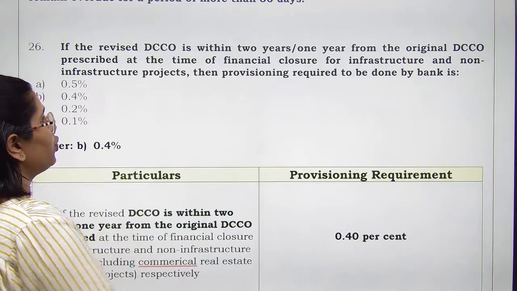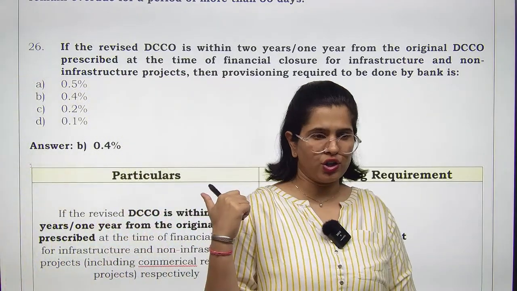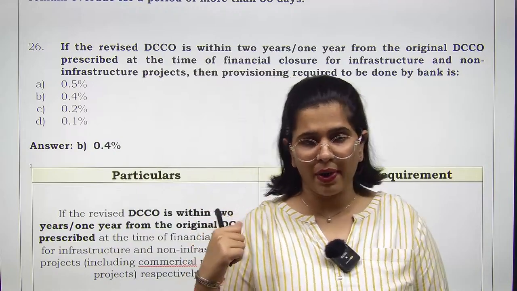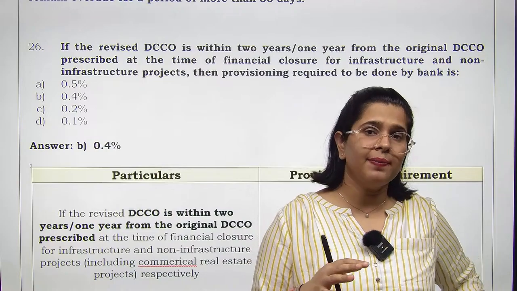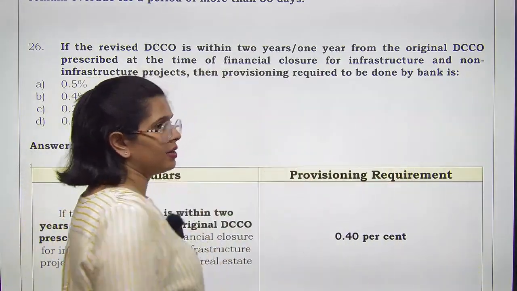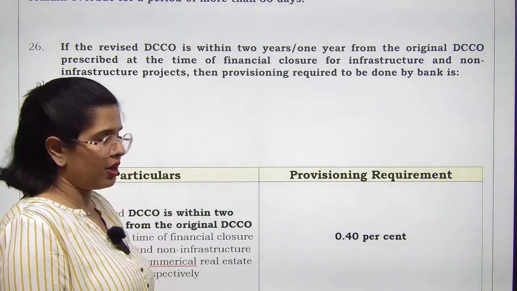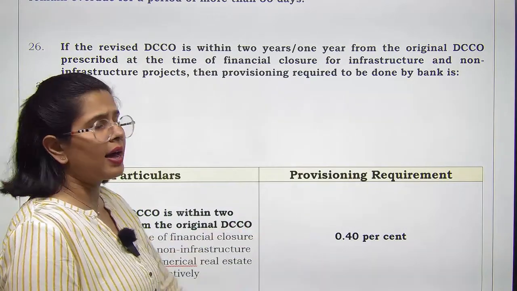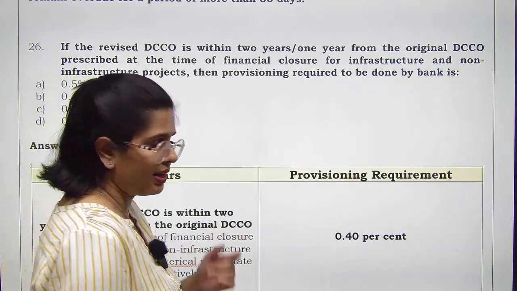See, even though you have restructured it, भले ही आपने कल हमने इससे related question किया भी था, if you remember, if these kind of projects have been restructured, right? But this restructuring has happened within 2 years or 1 year. ठीक है? Within 2 years or 1 year, if this kind of restructuring has happened, then in that case, अगर आप provisioning requirement 0.4% भी लेके चलेंगे, then that is enough, right?